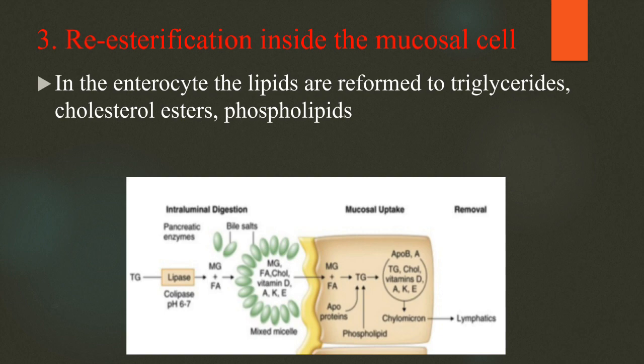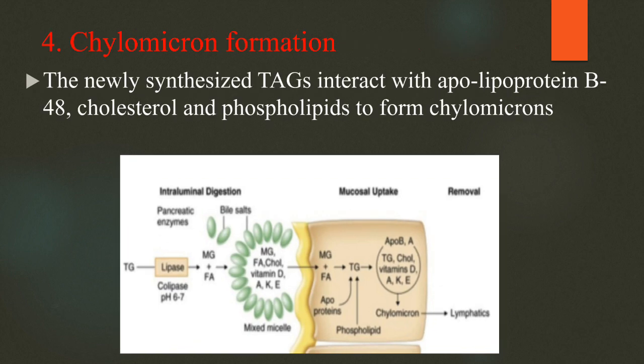Next one, re-esterification inside the mucosal cells. The lipids are reformed in the enterocytes, meaning intestinal cells. 2 monoacylglycerol will combine with other fatty acids to form triacylglycerides, and cholesterol combines with fatty acid to form cholesterol esters. Lysophospholipids will combine with fatty acid to form phospholipids. This occurs in enterocytes.